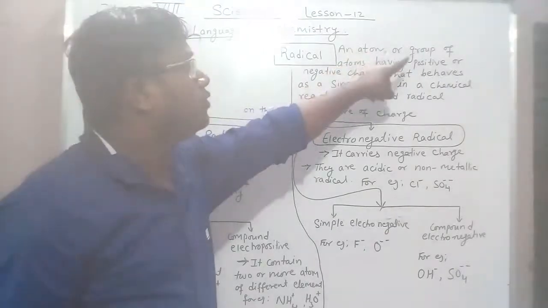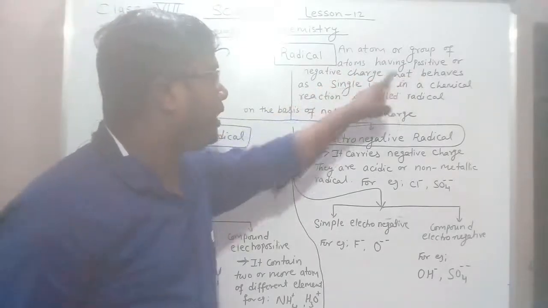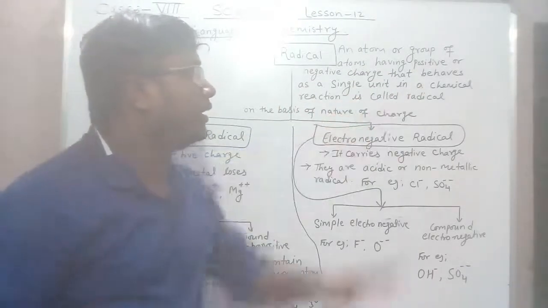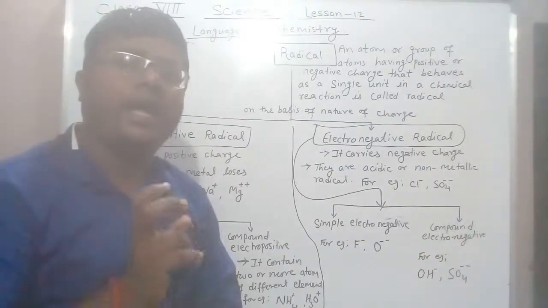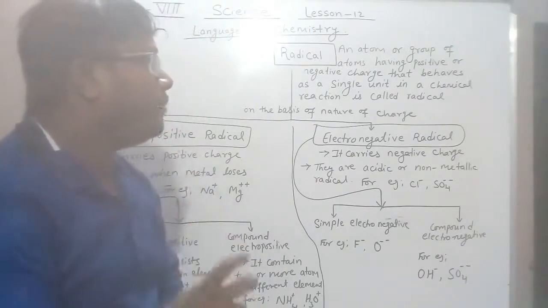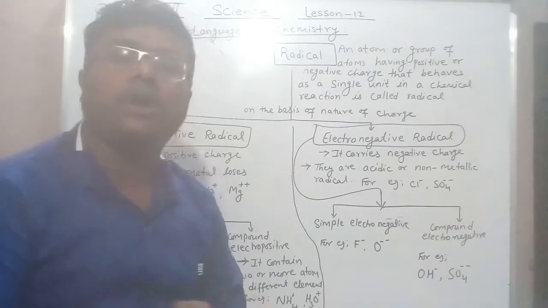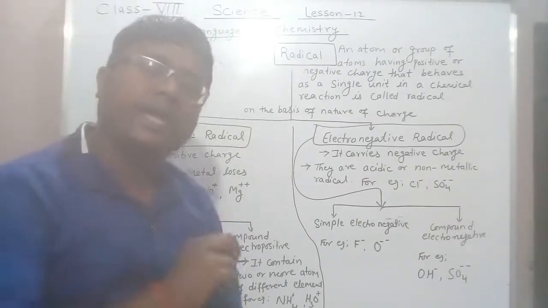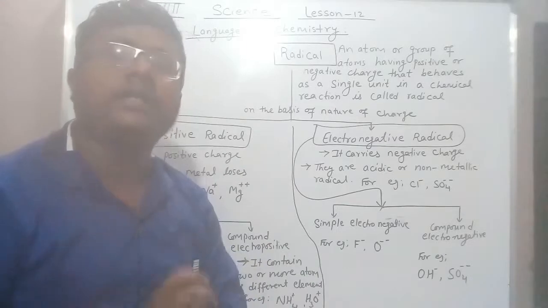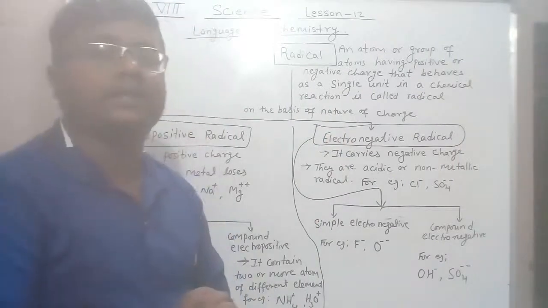An atom or group of atoms having positive or negative charge that behaves as a single unit in a chemical reaction is called a radical. Radicals may be an atom or a group of atoms having positive or negative charge, but they behave as a single unit in a chemical reaction.